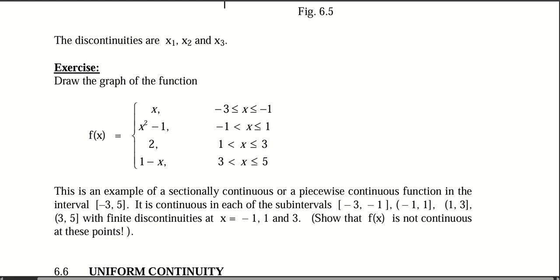So what you can usually do is take the left-handed limit and the right-handed limit. For example, for minus one, when we take the left-handed limit, you realize that we'll come to this domain, where if we choose maybe minus 0.999, our answer will be minus 0.999. Now, if we choose the right-handed limit, we'll have to evaluate this function rather, because that time it will lie in this domain. So it's a matter of just checking the definition of a function.